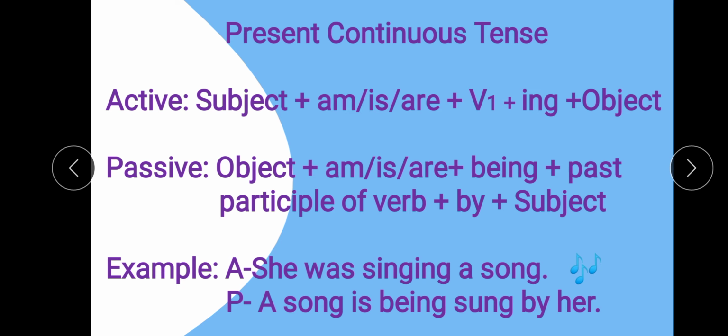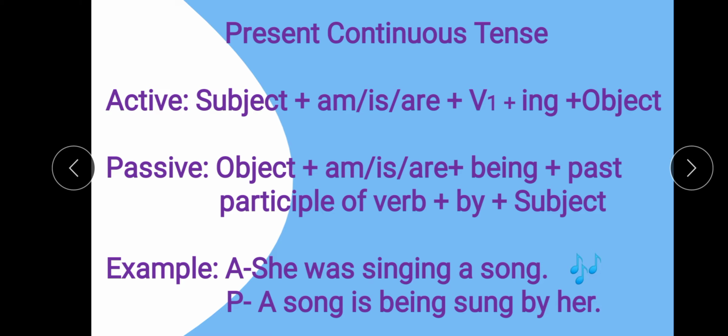Next, present continuous tense. Students, you know the sentence structure. First we write subject, then am, is, are, then the first form of verb or present form of verb with ing, and then we write object, right? Now, when we change this into a passive sentence or passive voice, first we write the object of the active sentence, then according to this object we use am, is, or are. If the object is me, and you have changed it into I, then you have to use am, because with I we use am.